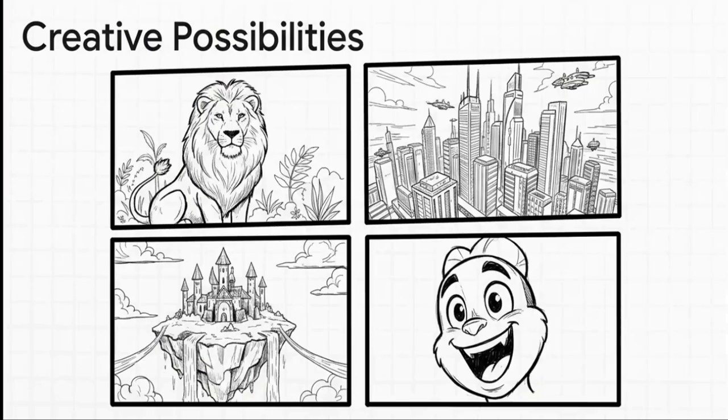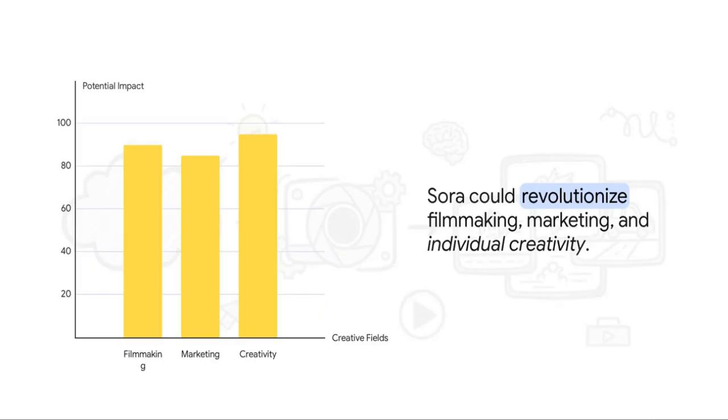You suddenly have a whole universe of possibilities at your fingertips. You can generate these stunningly realistic nature documentaries. You can get sweeping drone shots of ancient Rome or a futuristic city, and you can create completely imaginative fantasy worlds. You can even create animated characters that show what looks like genuine emotion, all from just a few words. Now, a tool this powerful is obviously going to have a massive impact. It's really poised to revolutionize filmmaking, marketing, special effects, the whole shebang. But maybe, just maybe, the most important thing is that it could unlock this new wave of individual creativity, giving literally anyone the power to bring their wildest visions to life.